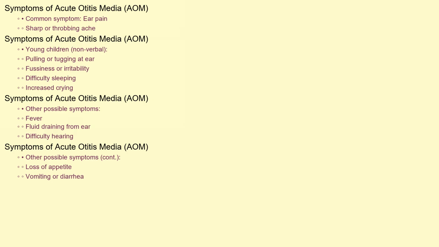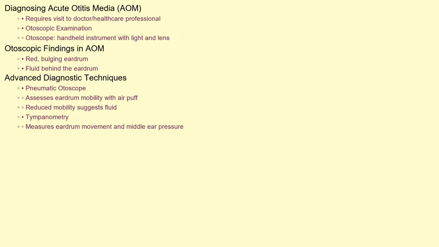The symptoms of AOM can vary, but the most common one is ear pain, often described as a sharp or throbbing ache. In young children who can't verbalize the pain, you might notice them pulling or tugging at their ear, being unusually fussy or irritable, having difficulty sleeping, or crying more than usual. Other symptoms may include fever, fluid draining from the ear, difficulty hearing, loss of appetite, and sometimes even vomiting or diarrhea.